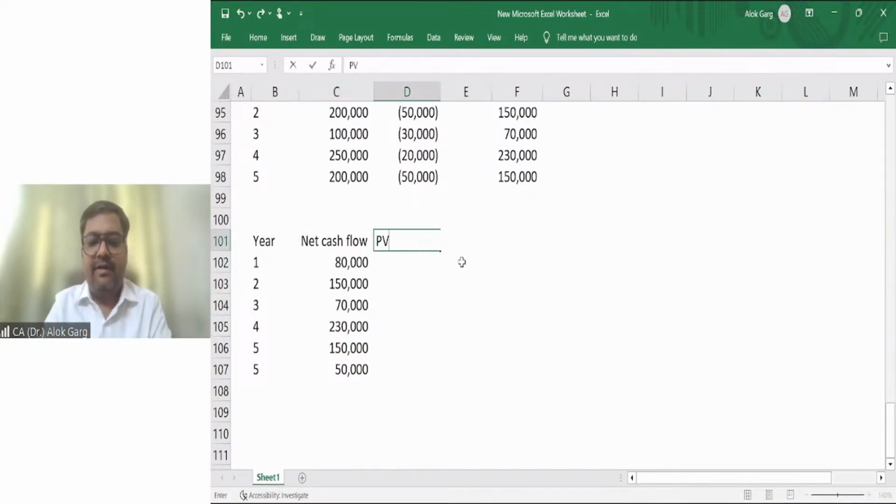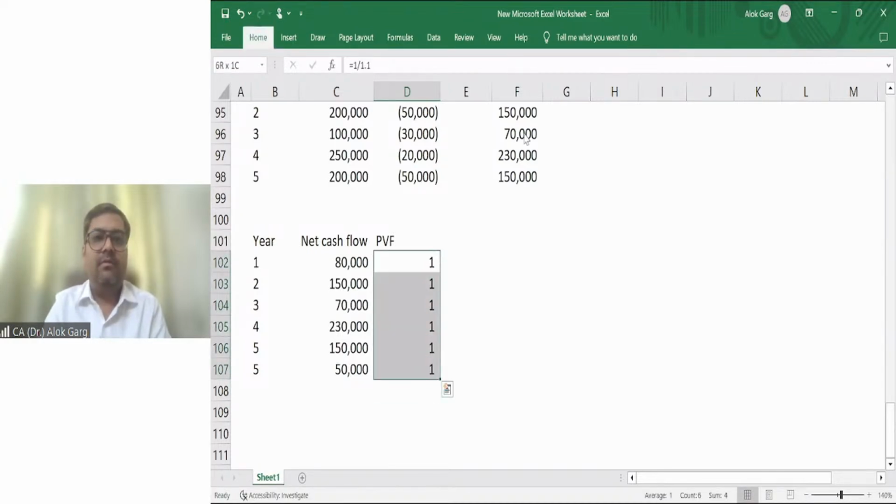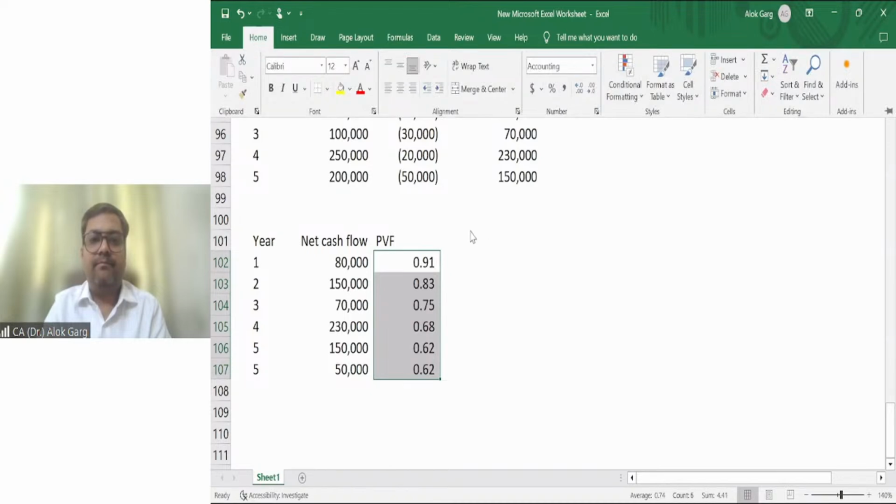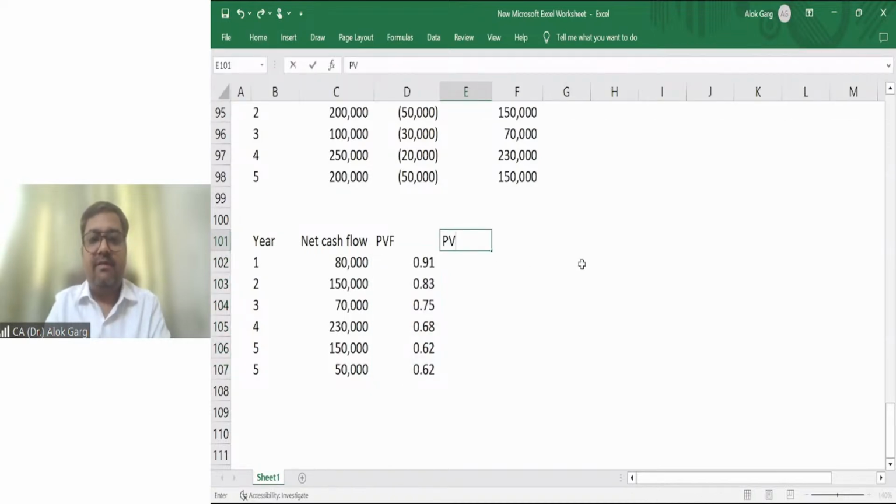What is my present value factor? My present value factor is 10%: 1 divided by 1.1, right? This is my present value factor. What is my present value? My present value is this multiplied by this, right?